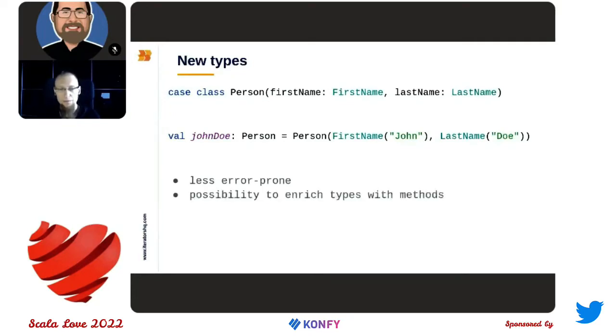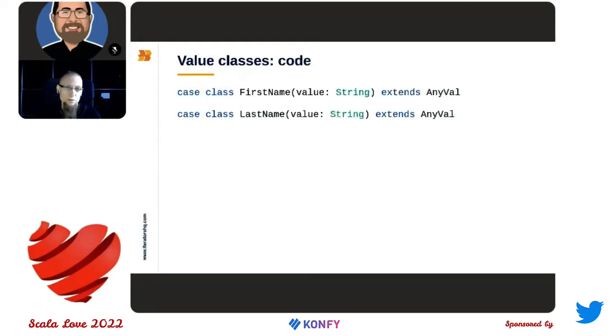And besides that, we are able to add some functions or methods to these new types. So for example, we can add some validation or transformation or whatever else we need here. But how can we create or define the types for the first name and the last name? Well, there's a couple of ways we can do that. And first I will show a few of them, how this can be done using just pure Scala.